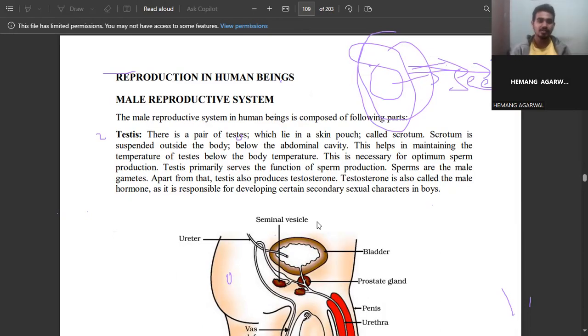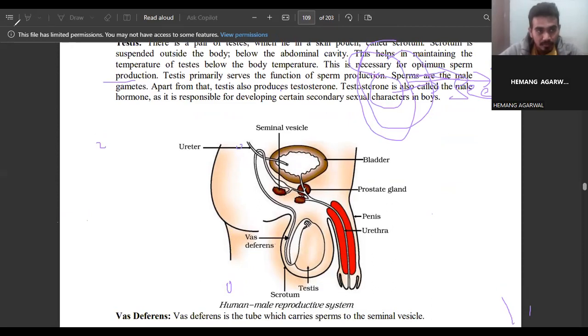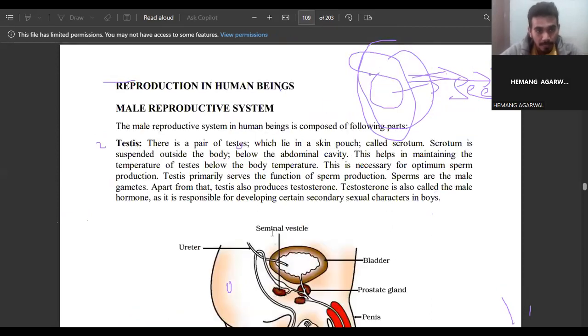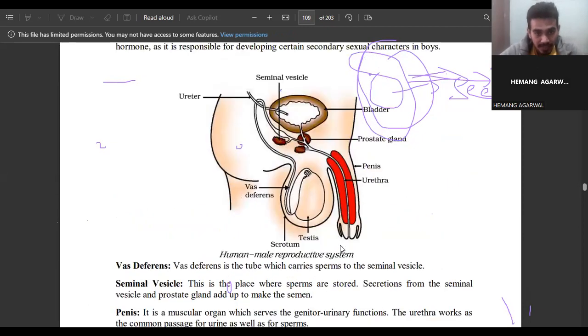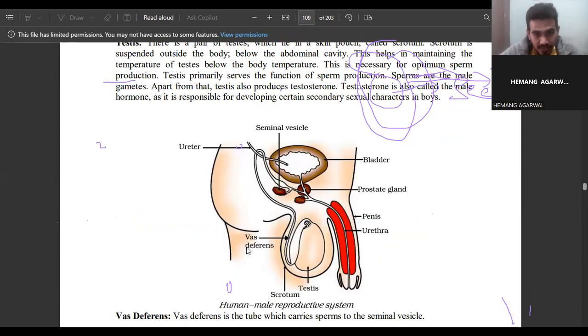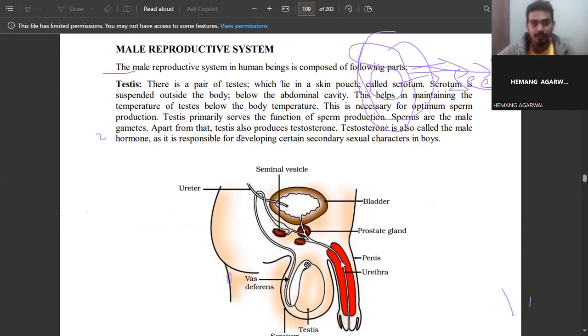The male reproductive system in human beings is composed of the following parts. They have testes, the vas deferens, the scrotum, the bladder, the prostate gland, the penis, the urethra, the ureter, and the seminal vesicle. Every component of the male reproductive system has its separate function, right?